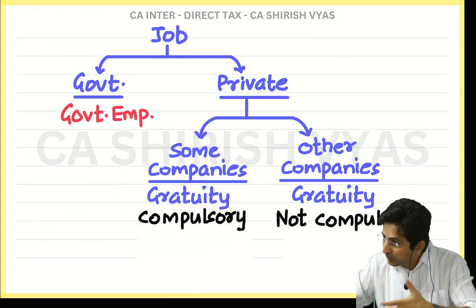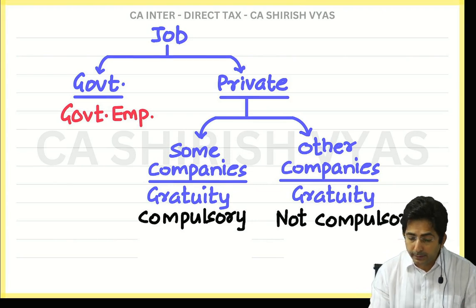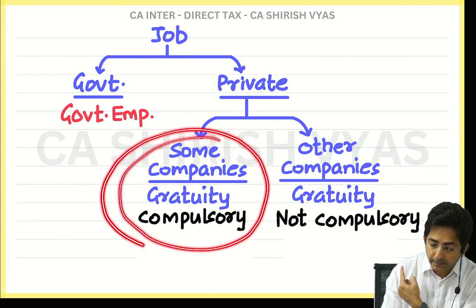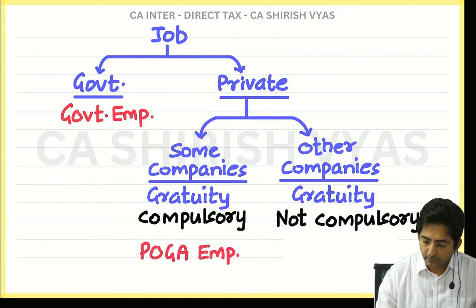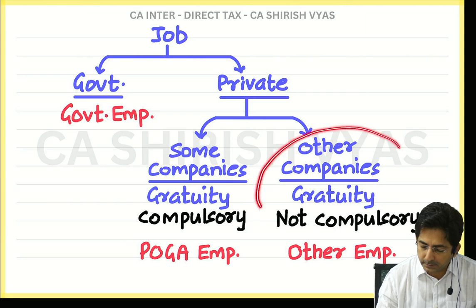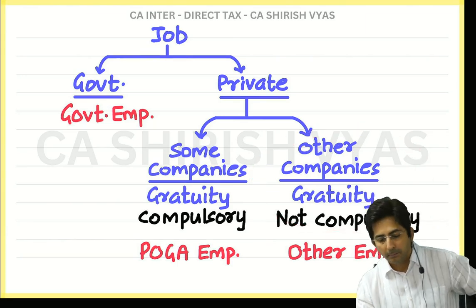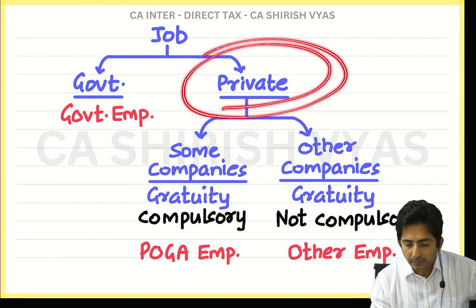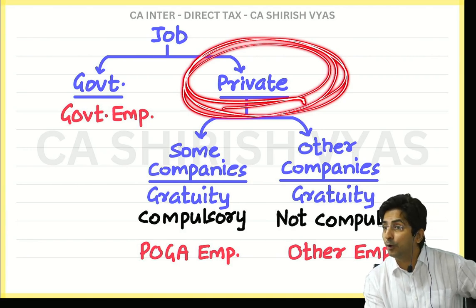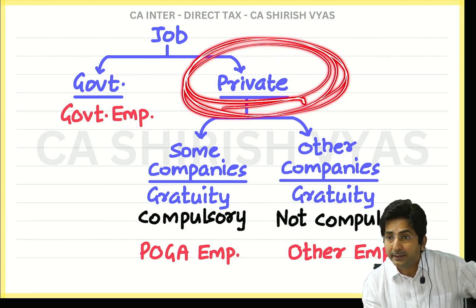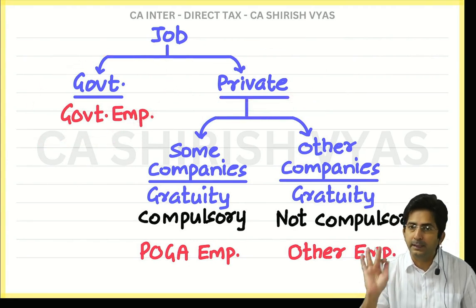See, I wanted to explain this only. What is a POGA employee? An employee who is working in companies where gratuity payment is compulsory. See, I have written here. And those working in companies where gratuity payment is not compulsory are other employees. But don't forget, both are private sector employees, and for private sector employees, gratuity will not be fully exempt. It will be partly exempt. But for government employees, it is fully exempt.